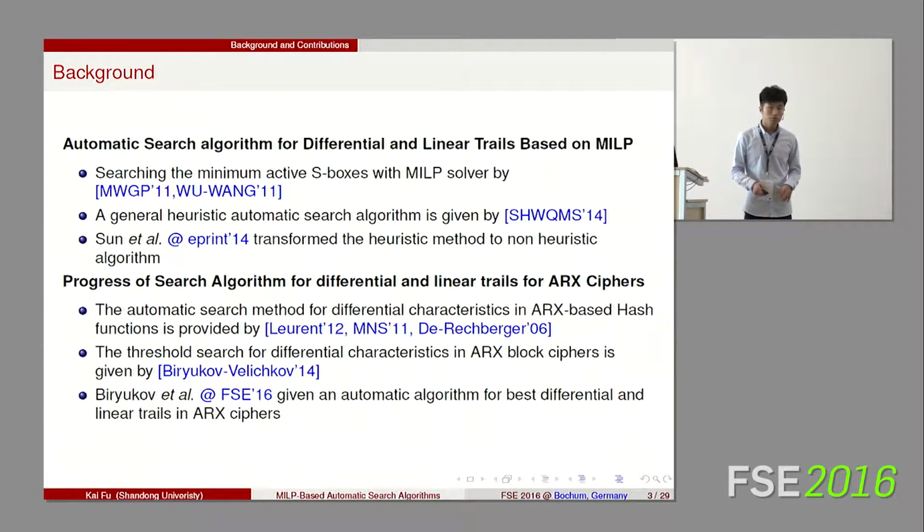Next, I give a brief description of the progress of such automatic algorithms for differential and linear trails for ARX ciphers. The automatic search method for differentials in ARX-based hash functions is provided by Leurent, Mendel, Rechberger et al. In CT-RSA 14, Biryukov proposed the threshold search method. In FSE 15, Biryukov et al. gave an automatic method for best differential and linear trails in ARX ciphers.